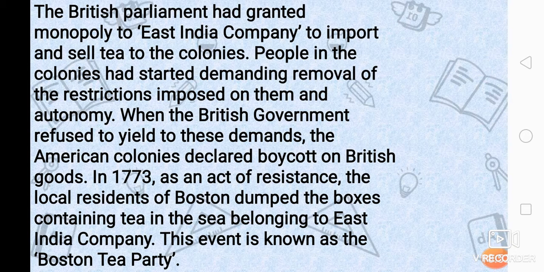Now see, tea is the most important ingredient, right? Tea is a perishable item, and hence when they dumped this tea into the sea, it dissolved. Hence there was a loss, a loss of crores, to the East India Company. So that was a setback to the East India Company, the Britishers. Hence this event is known as the Boston Tea Party.